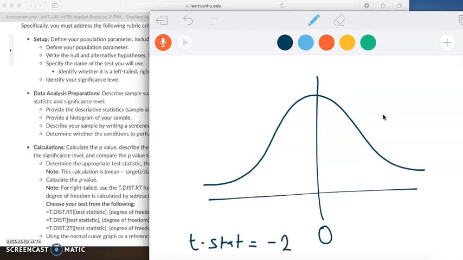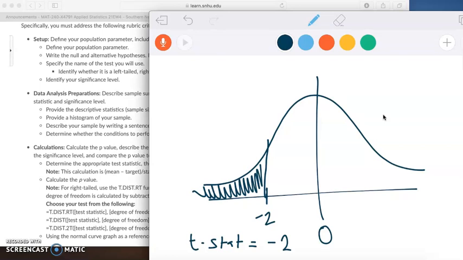And you might get a very extreme value. That's okay. So you might get a crazy negative or a crazy positive. But I'm just going to show you this for illustration purposes. So let's say that our T-stat in a hypothetical hypothesis test is -2, and we're doing a left-tailed test. That would mean that our p-value is here. It's the probability of getting an observation that is as extreme or more extreme than your test statistic.